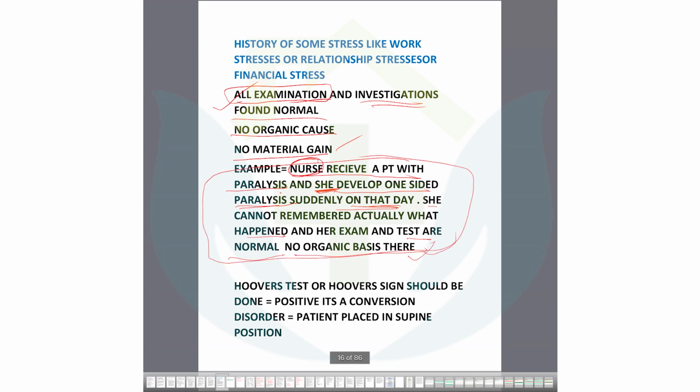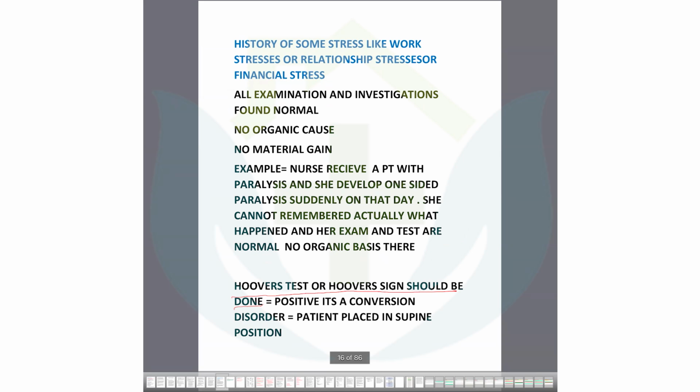A very, very important scenario: how can you judge whether this patient is malingering or has real paralysis? For this, there is Hoover's test. Hoover's sign should be done. Did you do this in your work? It is very commonly done if any patient is suffering like this. If positive, it's a conversion disorder. This is Hoover's sign.